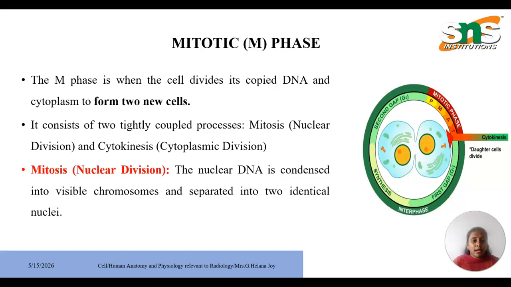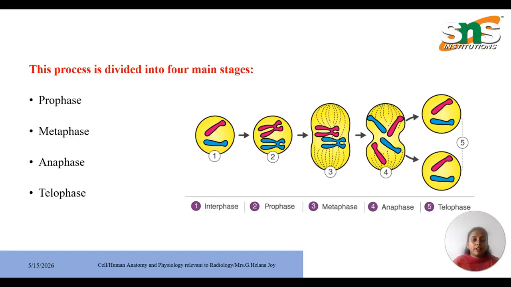Moving on to the M phase. The M phase is when the cell divides its copied DNA and cytoplasm to form two new cells. It consists of two tightly coupled processes, which are called mitosis and cytokinesis. In mitosis, the nuclear DNA is condensed into visible chromosomes and separated into two identical nuclei. So this is how mitosis looks.